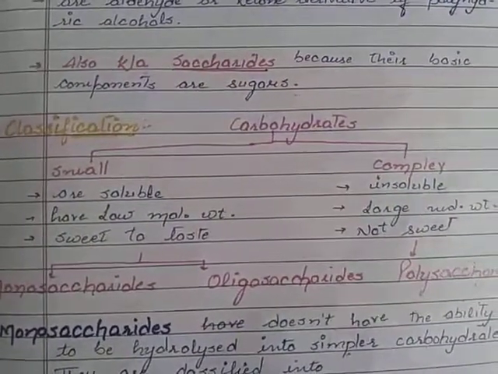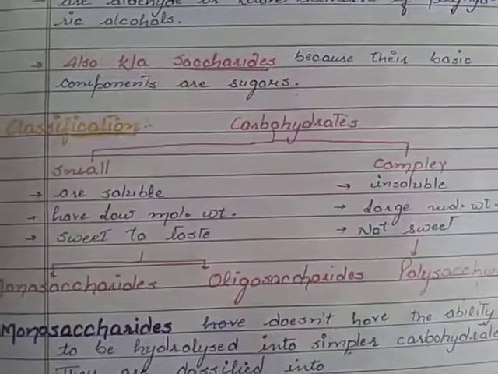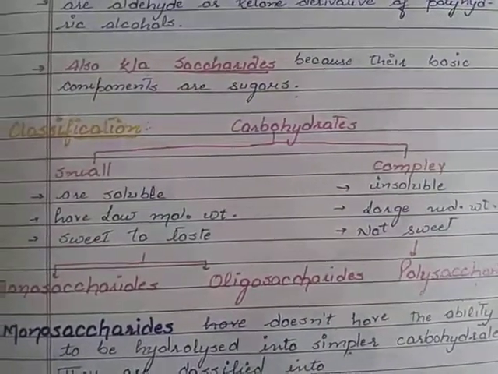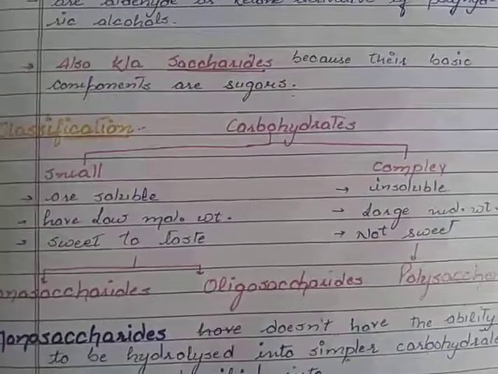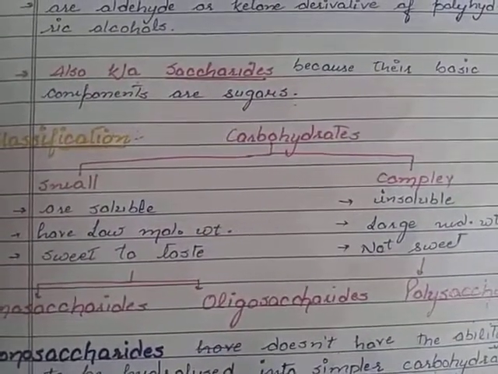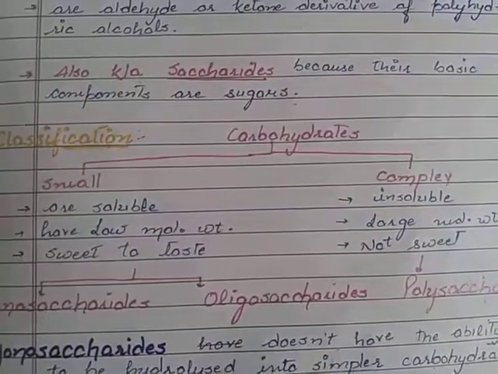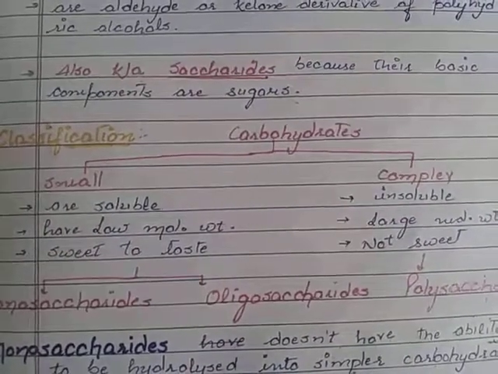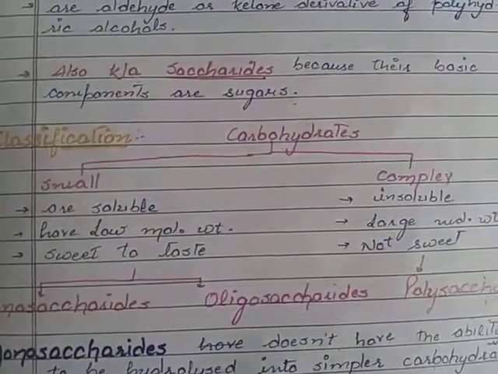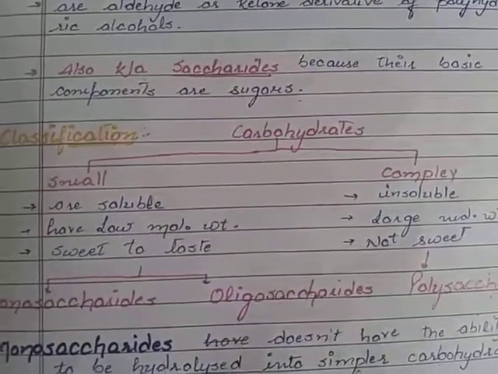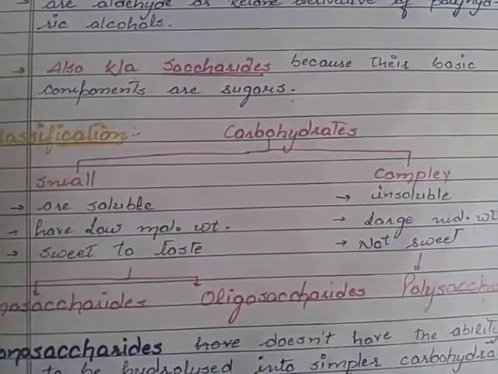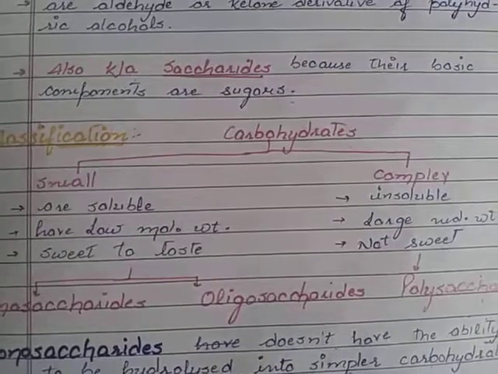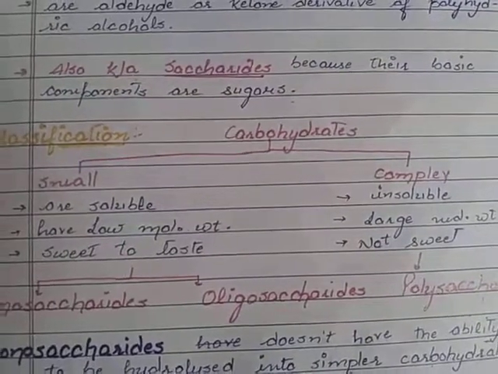Based on size and complexity, carbohydrates can be of two types. They can be small or complex. The small carbohydrates are small in size, meaning their molecular weight is low, so they are soluble in water, while the complex carbohydrates have larger molecular weight, so they are insoluble in water.